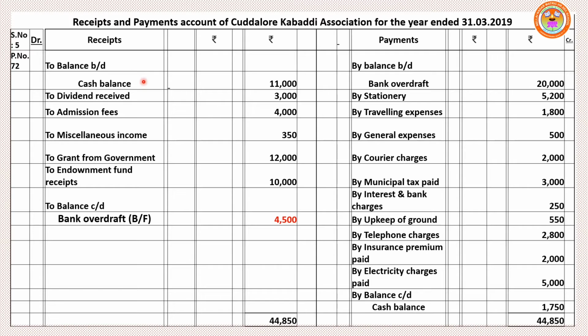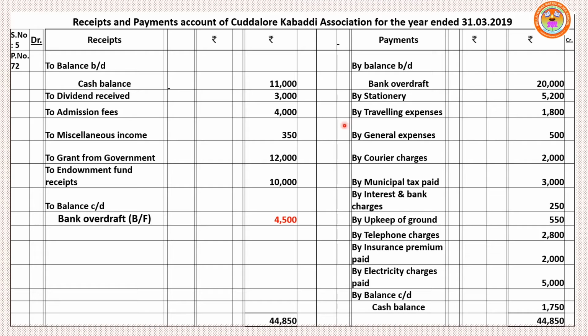To balance brought down, cash balance 11,000. Bank balance unfavorable, so write it under credit side. By balance BD, bank overdraft 20,000. Look at the question. Now segregate the items.